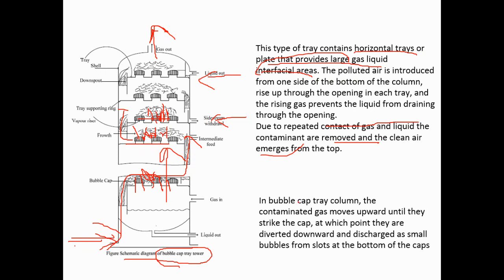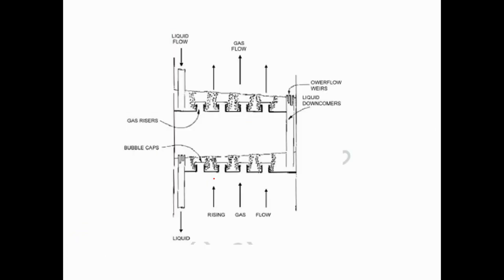In the bubble cap tray column, the contaminated gas moves upward until it strikes the cap. As I said, the gas moves from downwards to upwards, and the different stages, or different bubble cap trays, are there to trap the gaseous molecules. This is one different design for the absorption of pollutant gases from the gas stream. Here are the details.